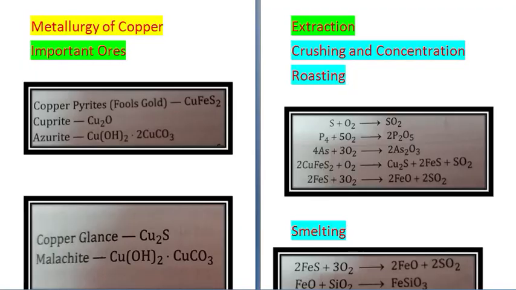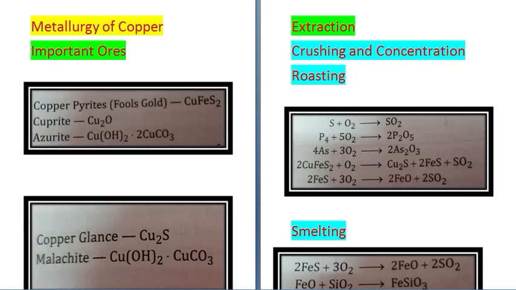Children, we continue with the chapter General Principles and Processes of Isolation of Elements. In this chapter you have already done the general principles and the metallurgy of iron. Next was metallurgy of aluminium, but for this year, because of the reduced syllabus, the Council has removed the metallurgy of aluminium from your syllabus. So we proceed further with metallurgy of copper.